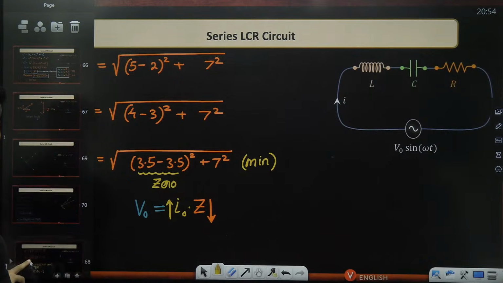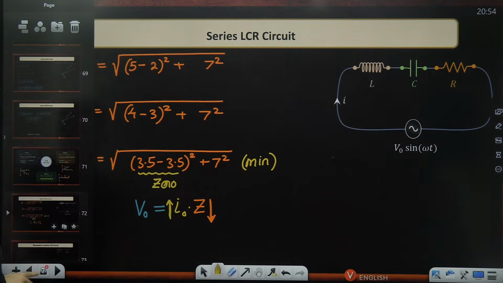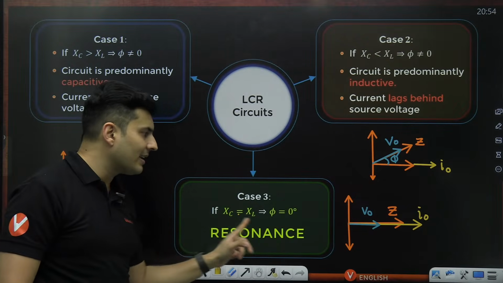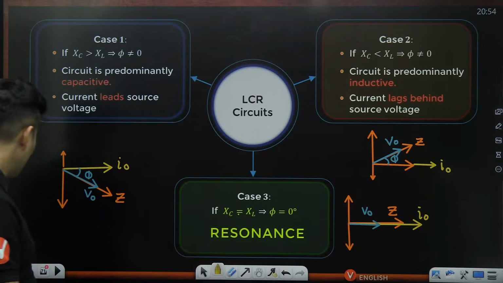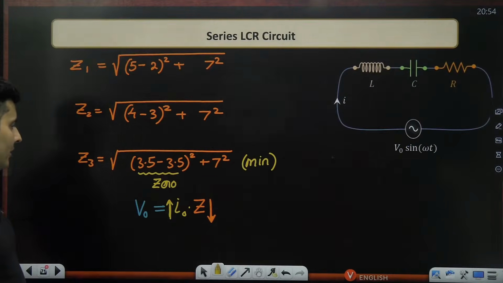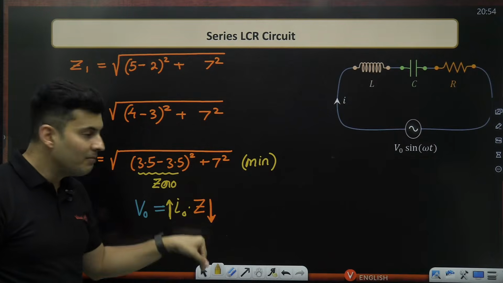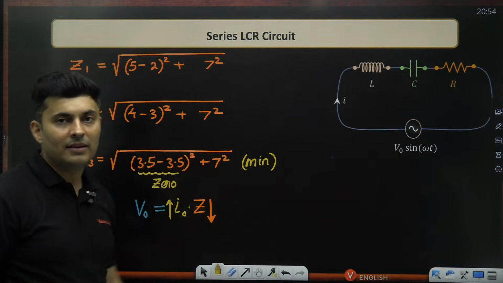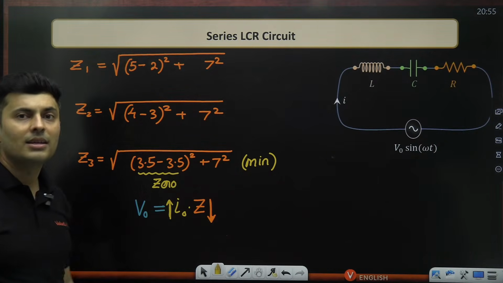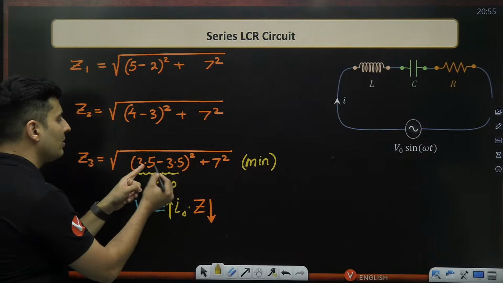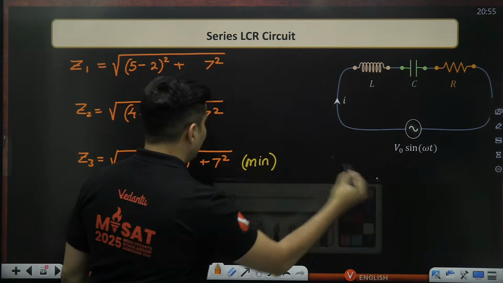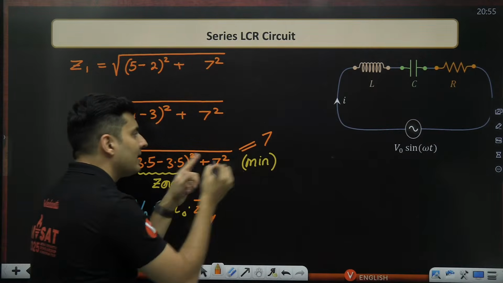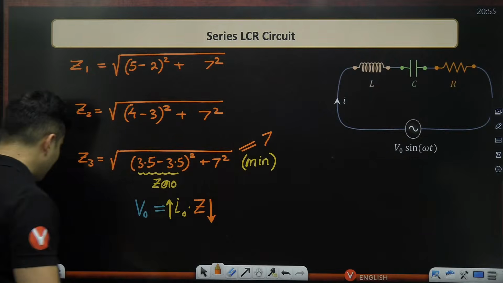So what happens now, if I go down over here, that's exactly the concept of resonance. When XL and XC are equal, you will notice the current is maximum, impedance is minimum, and more than this you cannot have current, and less than this you cannot have the impedance. Bare minimum, at least that much will be there. If you see, this will become 0. So root of 7 square, that is just going to be equal to 7. So that's why the impedance becomes the resistance.